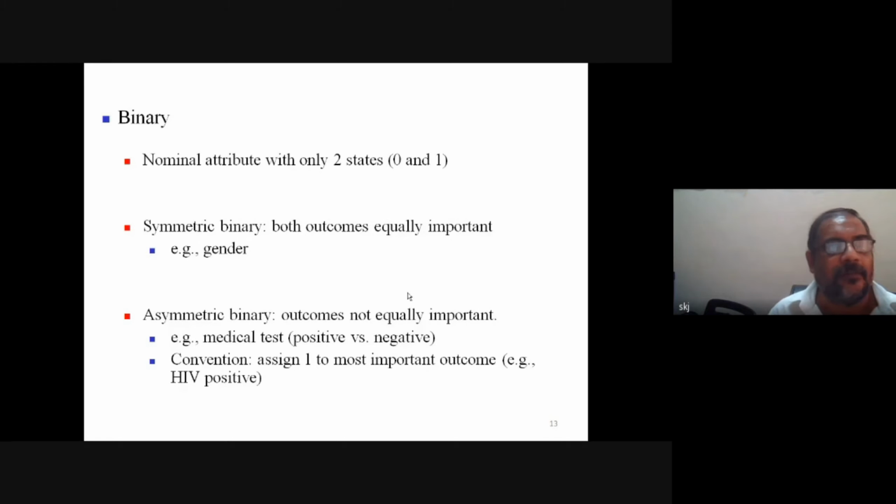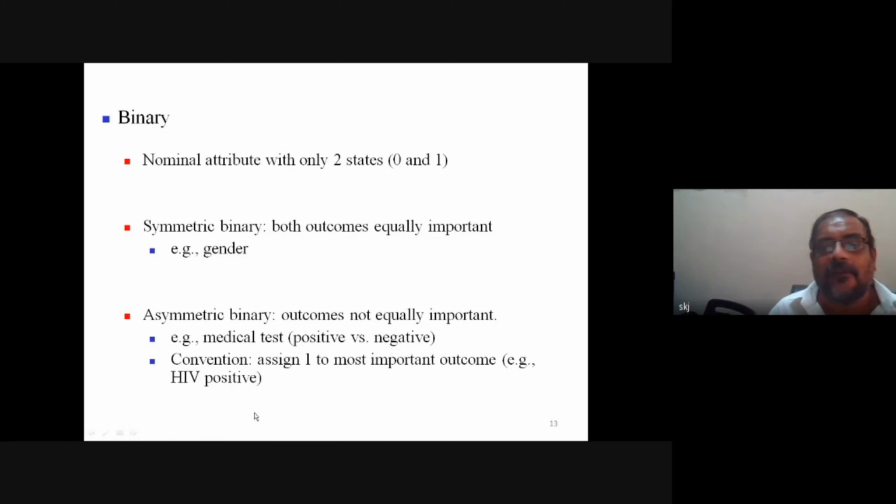For example, gender. If I represent male as 1 and female as 0, or 0 for male and 1 for female, it doesn't make any kind of difference in the representation. Similarly, here I say gender is a symmetric binary. So when both outcomes are equally important, it is a symmetric binary.